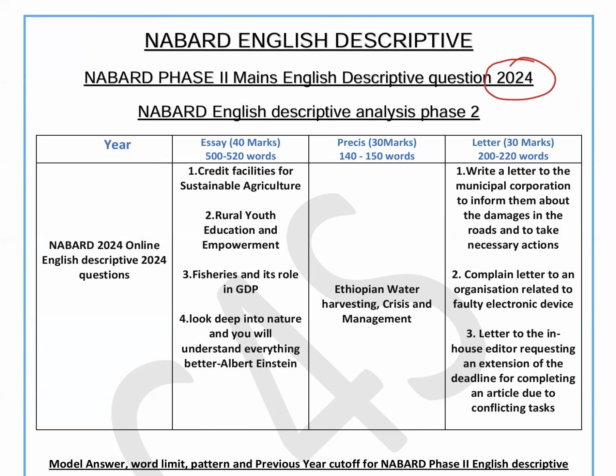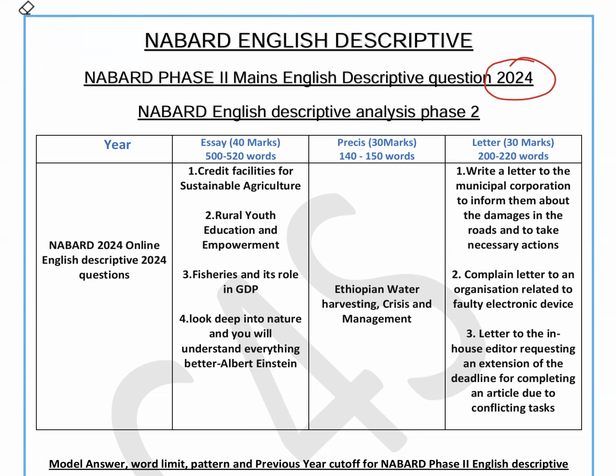Now, when we talk about the English descriptive, in the NABARD examination it has a very high weightage compared to other examinations, say RBI or SEBI, because they are asking 100 marks of English paper. And apart from this, they are also asking 100 marks of descriptive, that is technical, descriptive, and objective. But if you remove that technical part, whatever the specialization may be, the 100 marks is from English. So English plays a very important role for your selection in the NABARD examination.